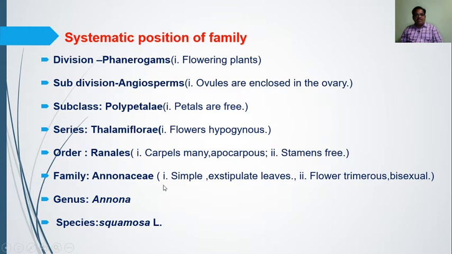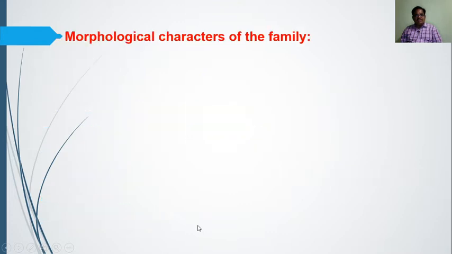Then family Annonaceae: simple exstipulate leaves with alternate phyllotaxy. Flowers are trimerous, bisexual and complete. Then the fruit is an etaerio of berries, with an apocarpous etaerio. A number of characters are found in this family, and the genus is Annona and the species is squamosa. Vernacularly it is known as the custard apple, Annona squamosa.